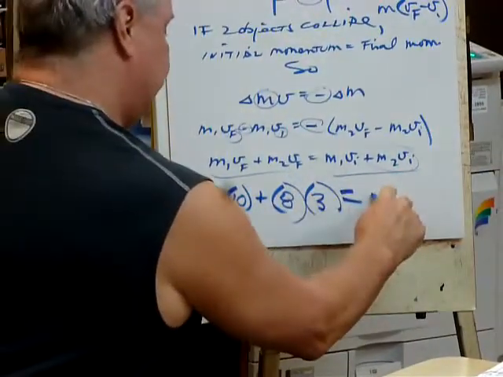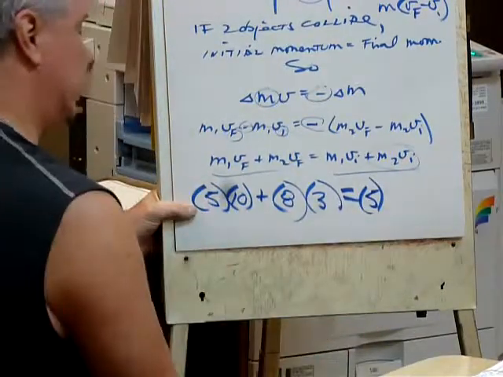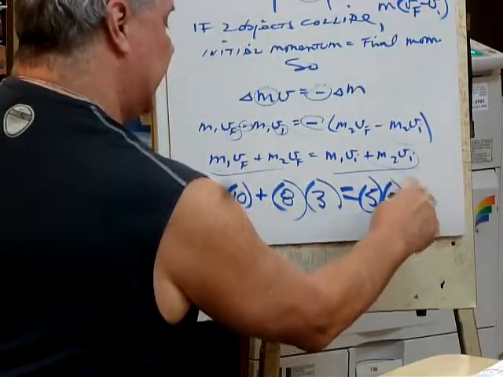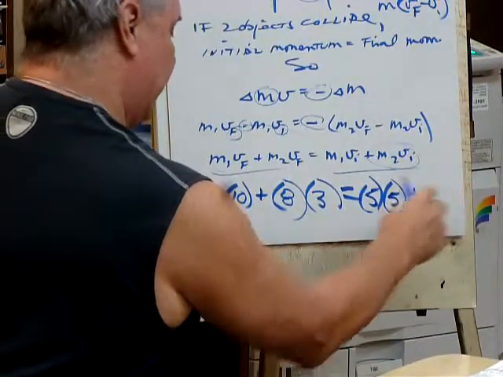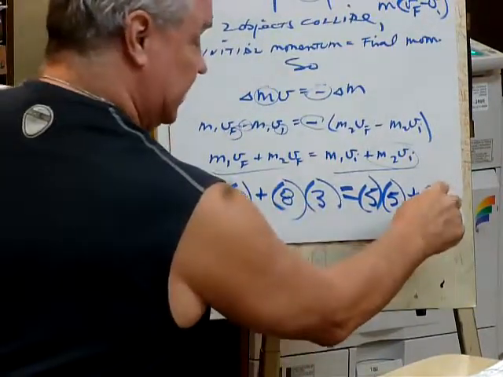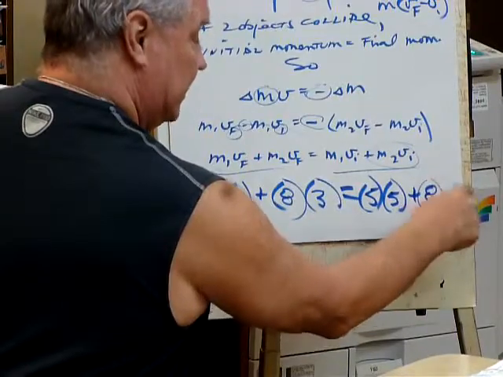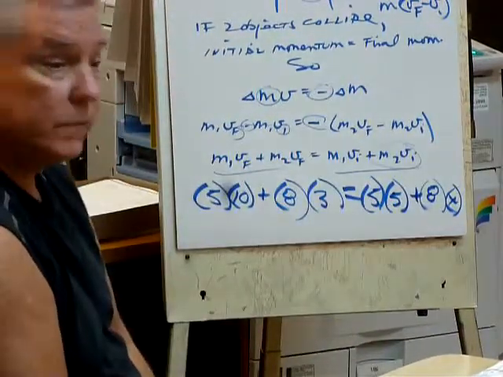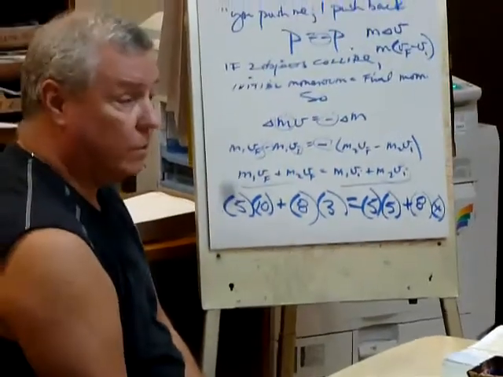So this guy, the first guy, the 5 kilogram object, bounces away with a speed, meters per second, of 5. Can we figure out what the second object, whose mass isn't going to change, is going to move away at? Yeah? That's all we have to do, really.